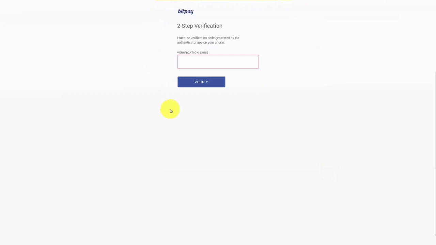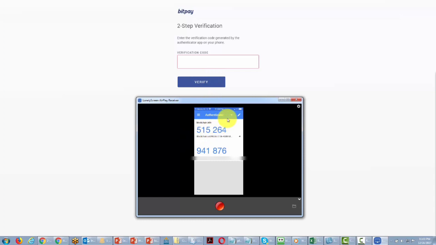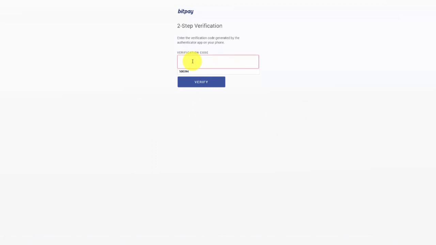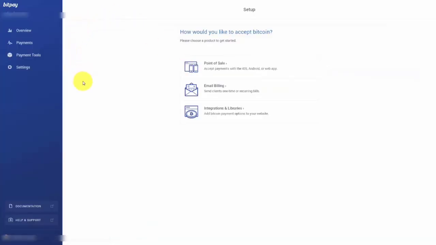Welcome back. We are logged into our BitPay account, and whenever we enter the BitPay account, it will request that we go through a two-step verification. When you sign up for BitPay, you will be signing up with a mobile device, and BitPay will send that verification note to your mobile device so that you can get the verification code and then place it inside of this dialog box. That means you will need to open up the Google Authenticator on your mobile device. You will get a code, and then you will need to place that code inside of your BitPay account. You will then have access to your BitPay account.